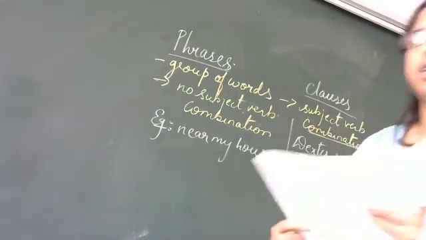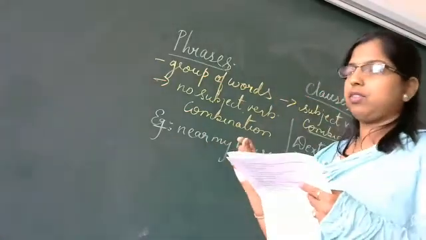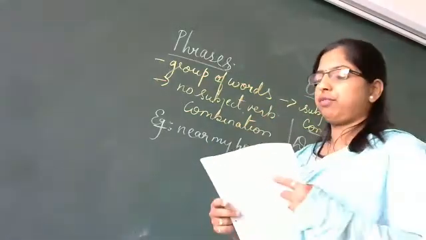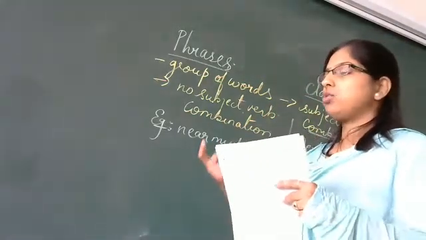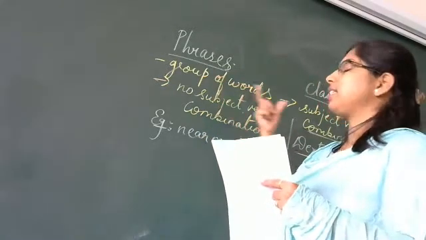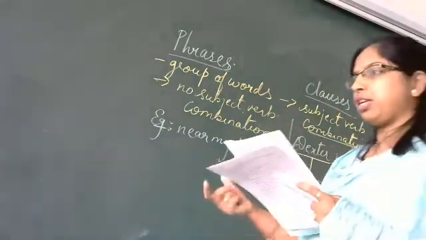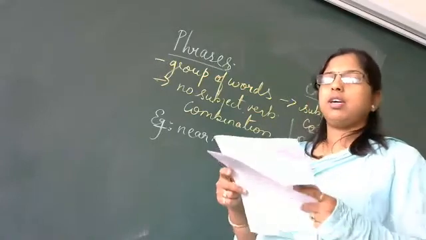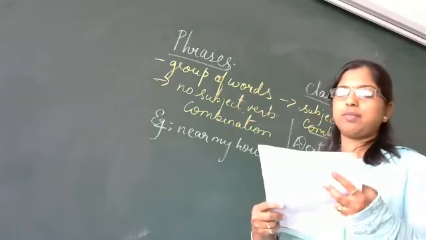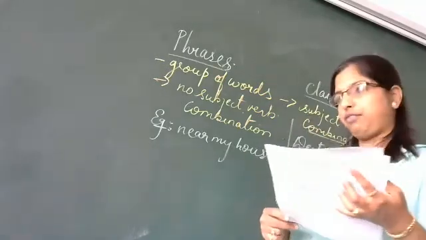A phrase is a group of words which makes sense but not complete sense. For example, on a wall, in the room, with a knife, having parked the car. These are only groups of words, but they don't make complete sense because there is neither a subject nor a verb. But in the clause, we have a subject and we have a verb. A clause is a group of words having a subject and a predicate, that is verb plus the phrase.